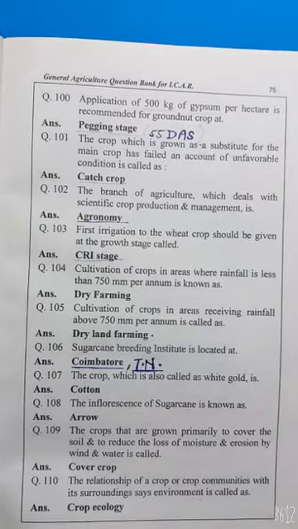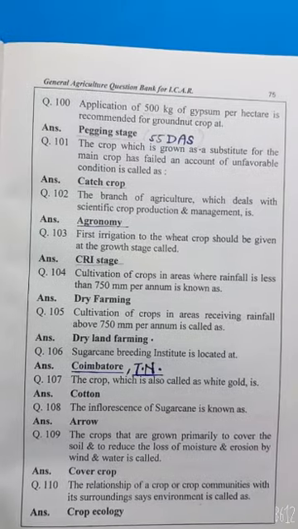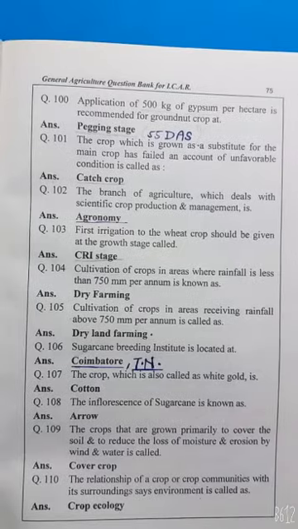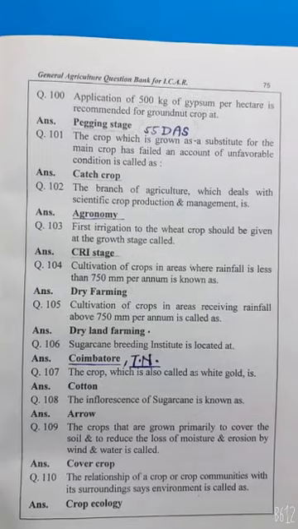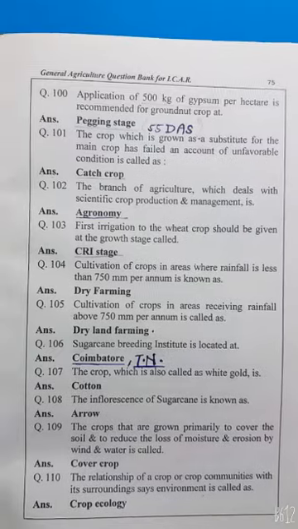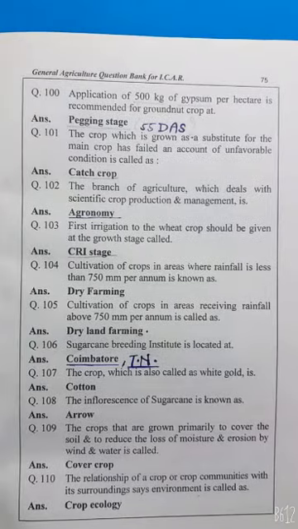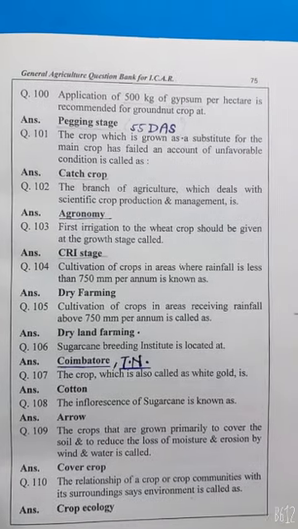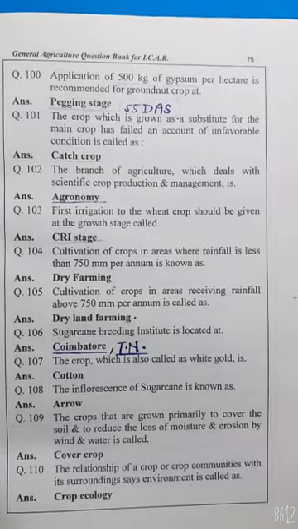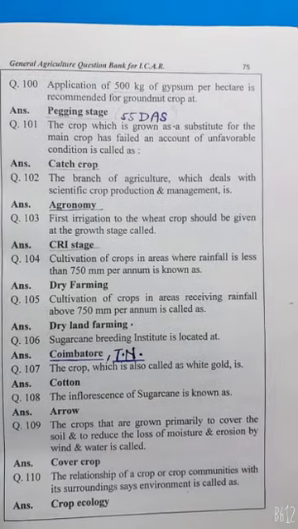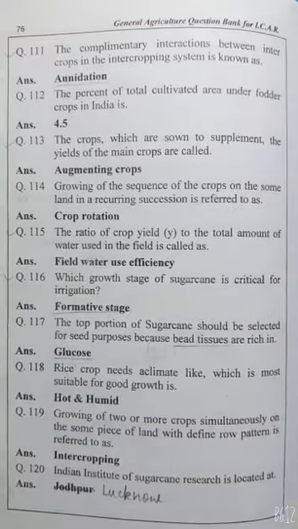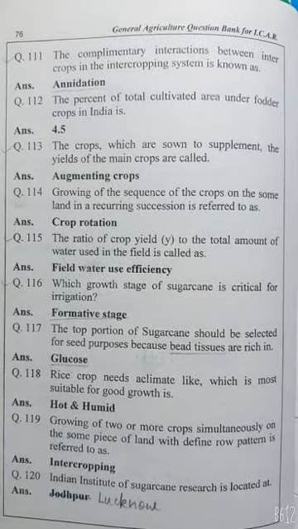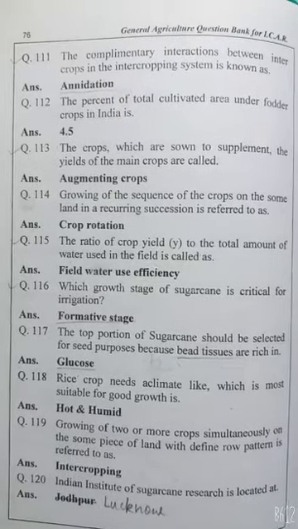The inflorescence of sugarcane is known as arrow. The crops that are grown closely to cover the soil and to reduce the loss of moisture and erosion by wind and water are called cover crops. The relationship of a crop or crop community with the surrounding environment is called crop ecology. The complementary interaction between intercrops in the intercropping system is known as nidation.